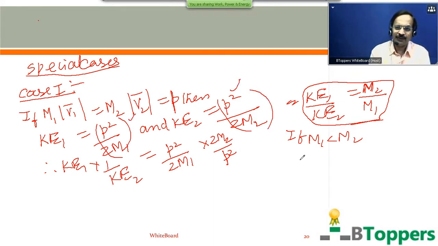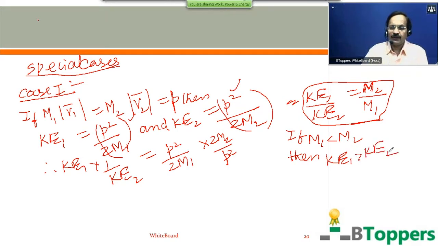If M1 is less than M2, then kinetic energy of M1 will be greater than kinetic energy of M2. So in general, if two bodies of different masses have the same magnitude of linear momentum, then the lighter mass possesses greater kinetic energy, and the ratio of their kinetic energies will be equal to the inverse ratio of their masses. This conclusion, better you remember this.